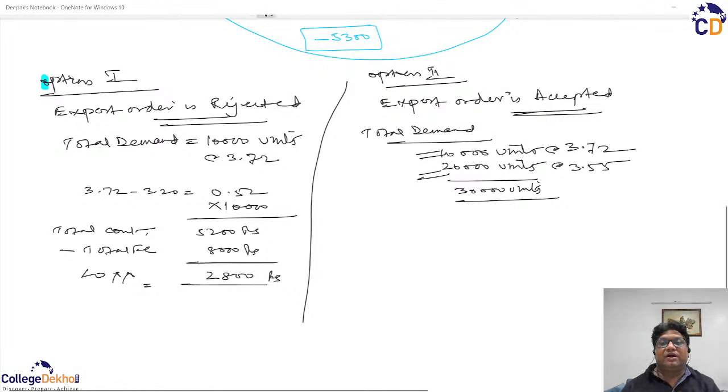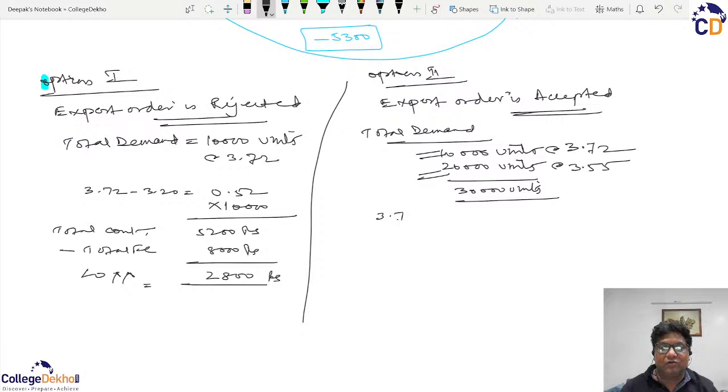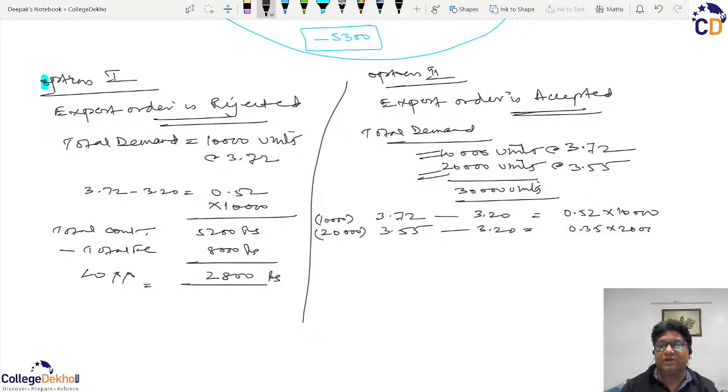But if we accept the export order, then our demand becomes 30,000 units. So 3.72 and 3.55: this is for 10,000 units and this will be for 20,000 units. In both cases the variable cost is 3.20. It means here the contribution is 0.52 on 10,000 units, and here the contribution is 35 paise but on 20,000 units.